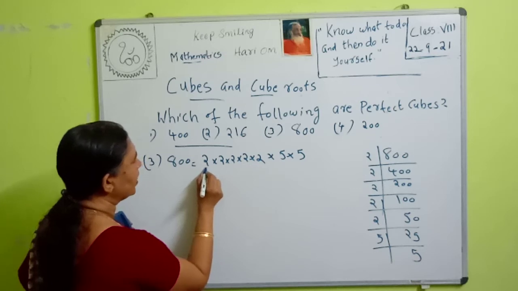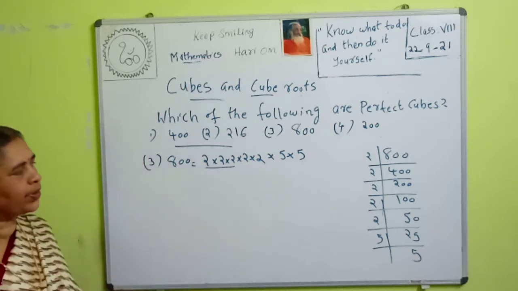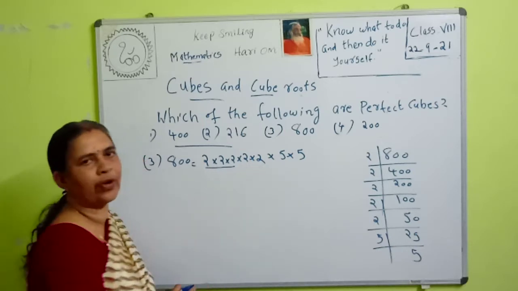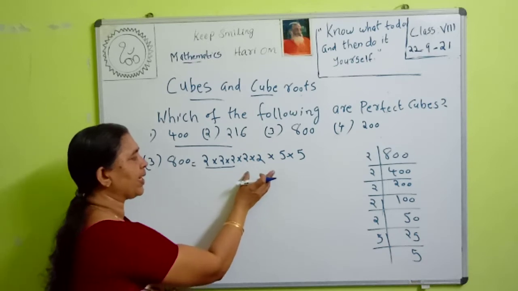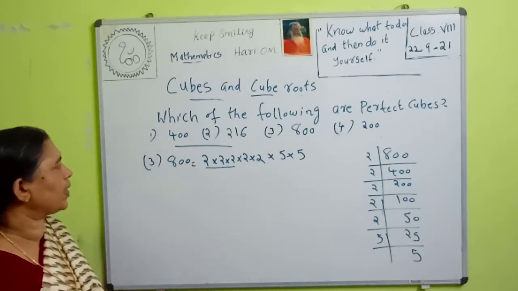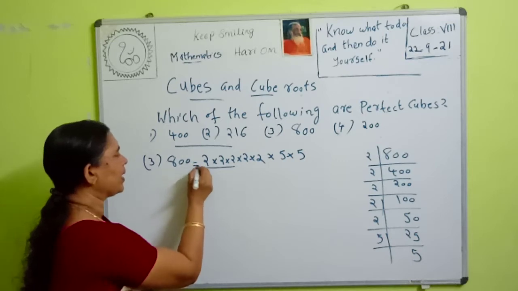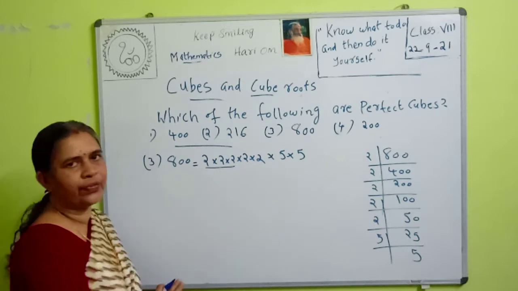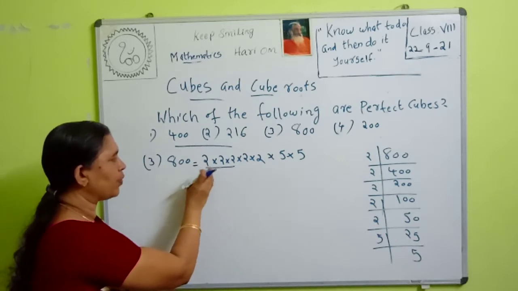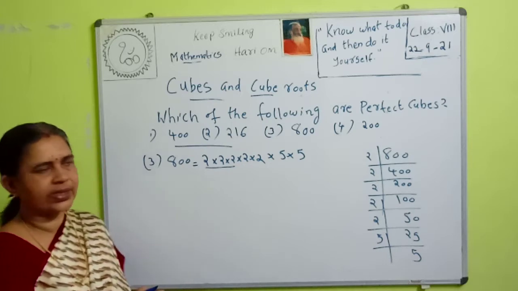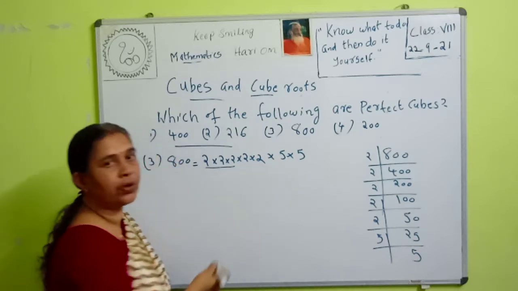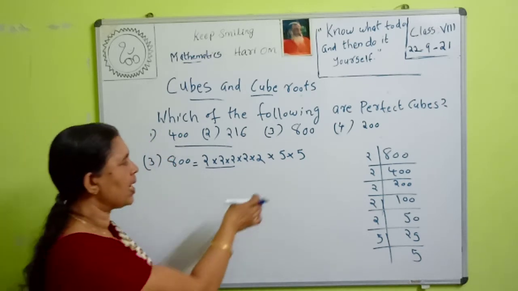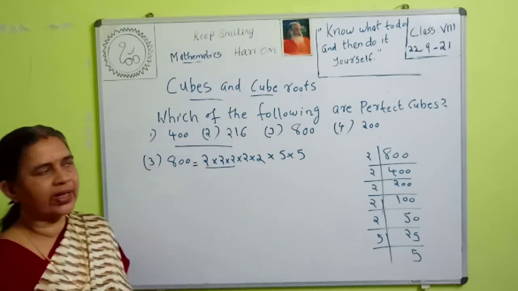We can group into 3s. Here the 2s we can group into 3s, then one more 2 is needed to group into 3s. Here also one more 5 is needed to group it as a triplet. So is it a perfect cube, Kirtana? Here 800 is equal to 2 into 2 into 2 into 2 into 2 into 5 into 5. First we group the first 2s as triplets, then one more 2 is needed, and one more 5 is needed to group as a triplet. Then is it a perfect cube?